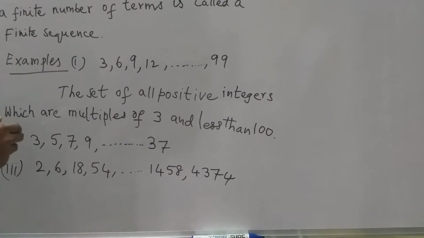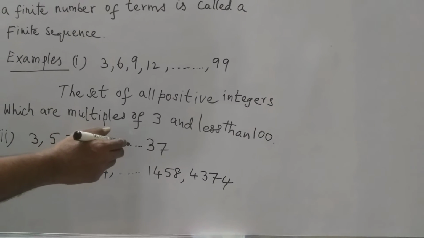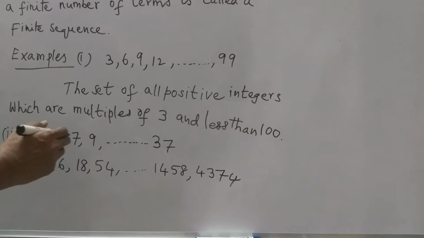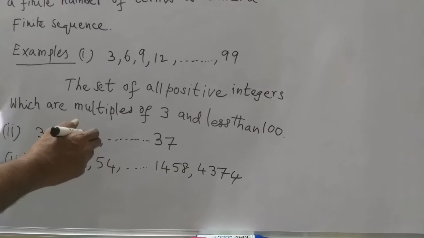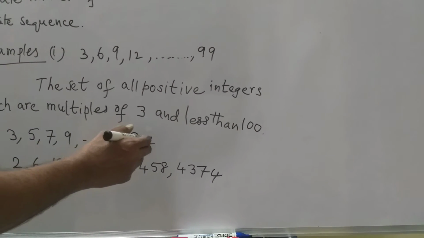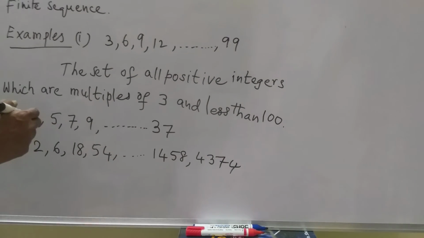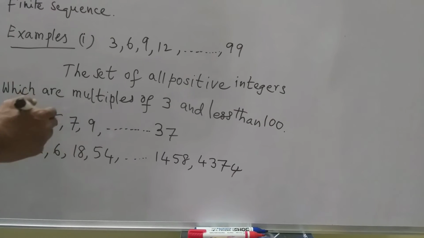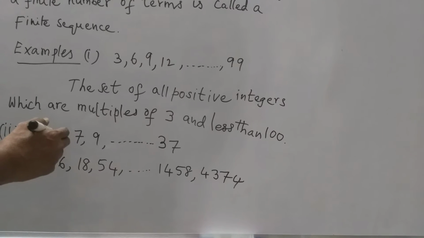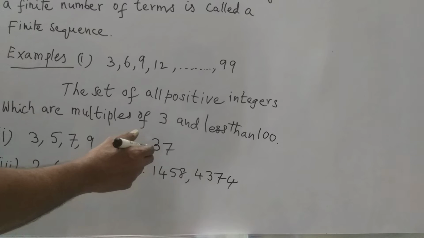Similarly, the second example is 3, 5, 7, 9 and so on up to 37. After 3, 5 is there; after 5, 7; after 7, 9; after 9, 11; after 11, 13, and so on. The last term is 37. Here also a certain rule appears: 3 plus 2 is 5, 5 plus 2 is 7, 7 plus 2 is 9.